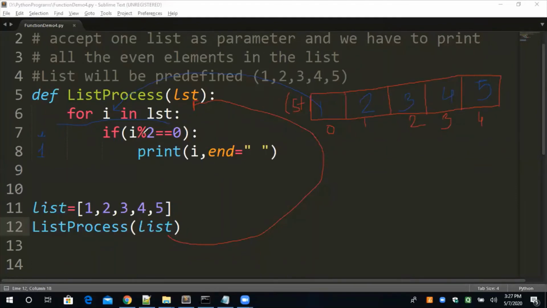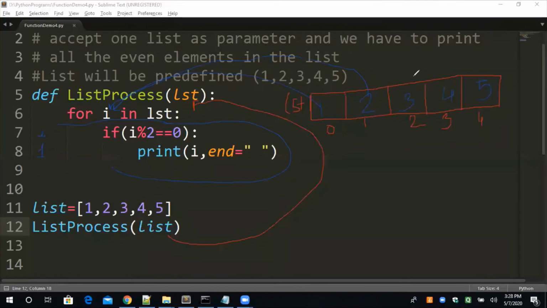क्या ये I 2 से divide होकर remainder 0 दे रहा है? No, because this is the odd number. It is not providing the 0 after division by 2. No problem. So this condition is false. Now I will move to the next iteration. So next iteration में क्या होगा? I in list means अब दूसरा element हमारा I में आएगा.